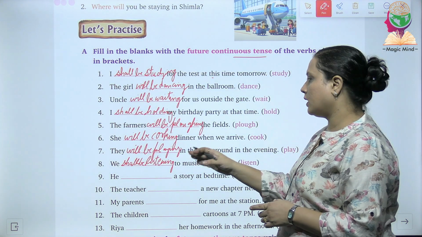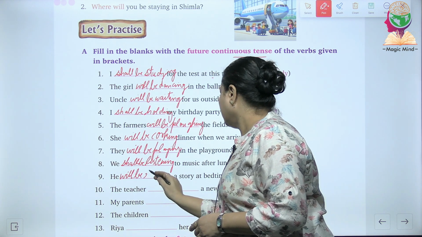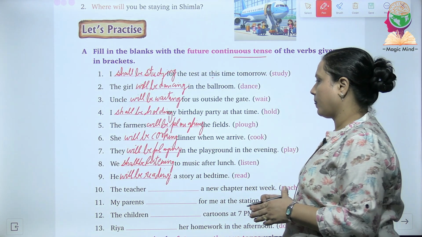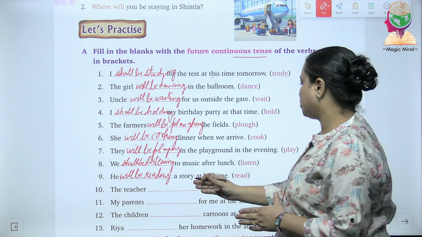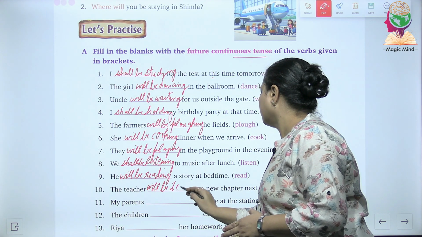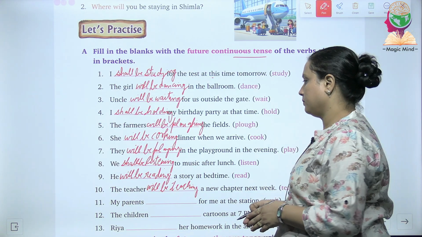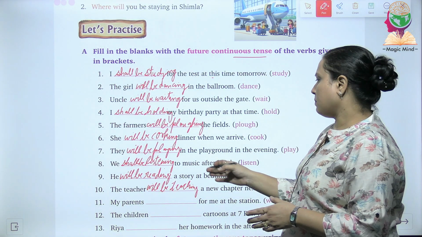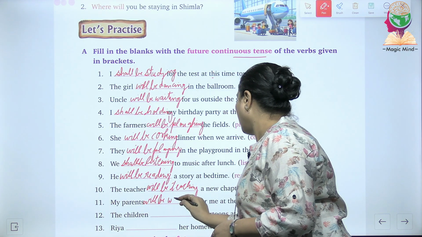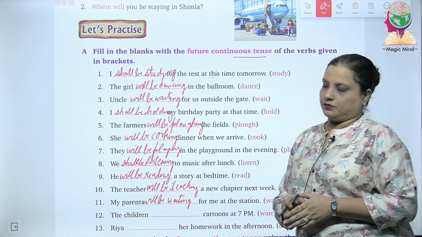Then the ninth one, he will be reading a story at bedtime. 10th one is the teacher will be teaching a new chapter next week. 11th one is my parents, again we will write here will be waiting for me at the station.